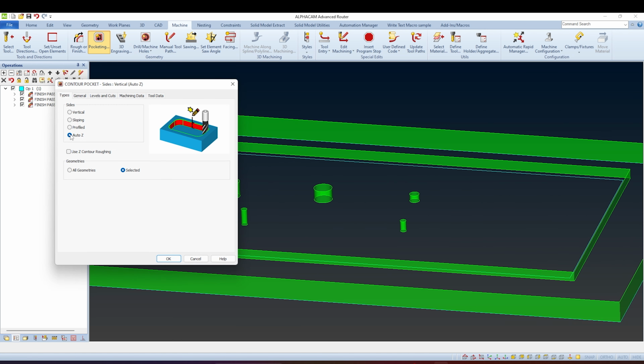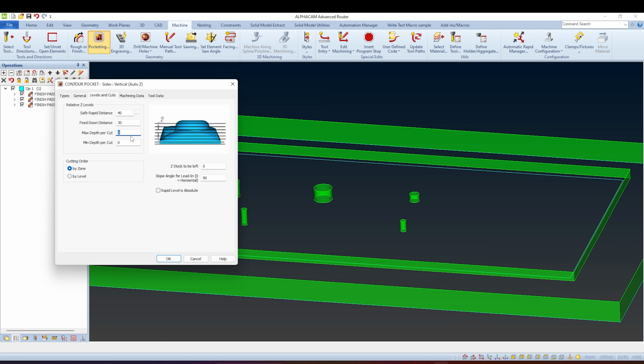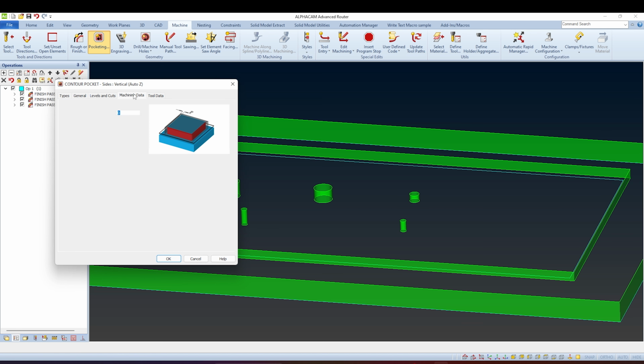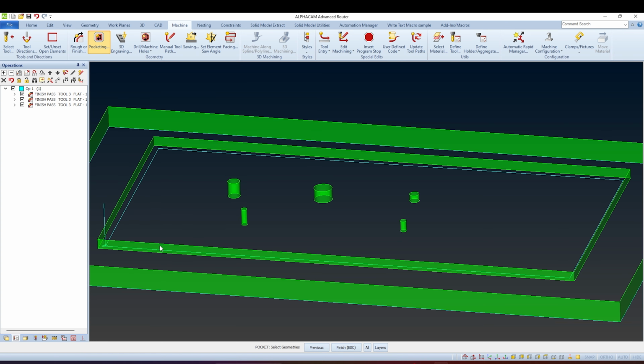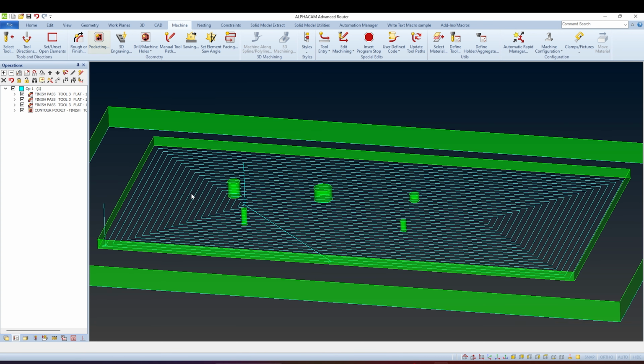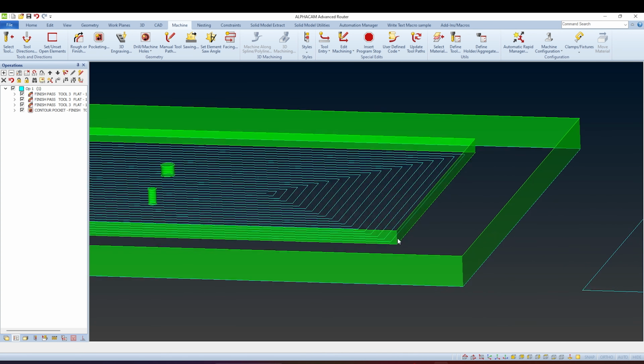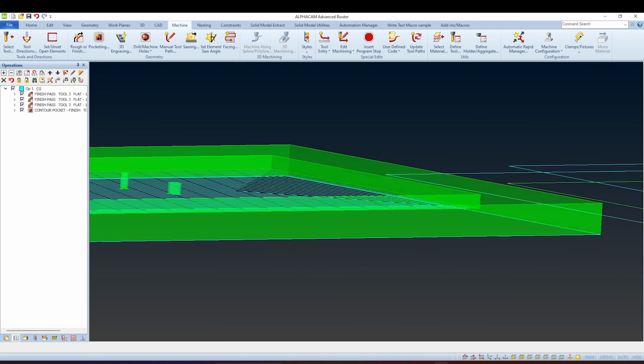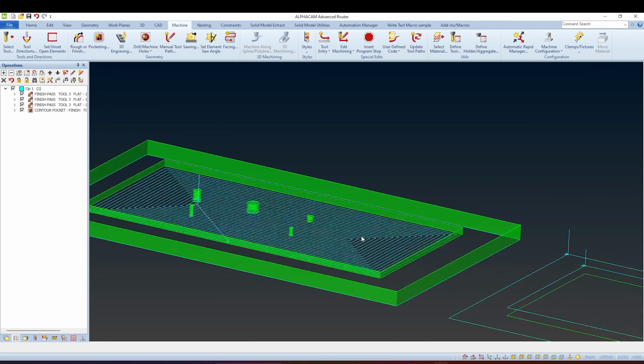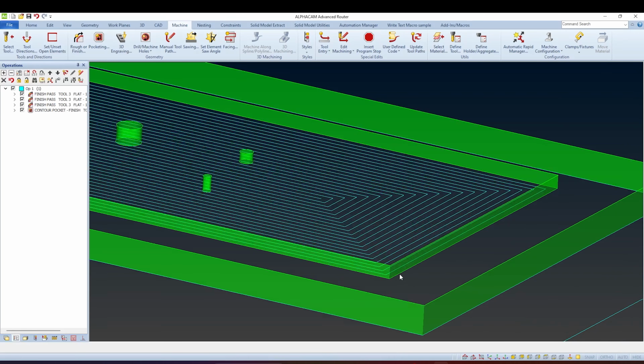Let's do it again. Auto Z, 10 mm. Select the geometry. And now the Z, it's automatically taking the bottom Z level.